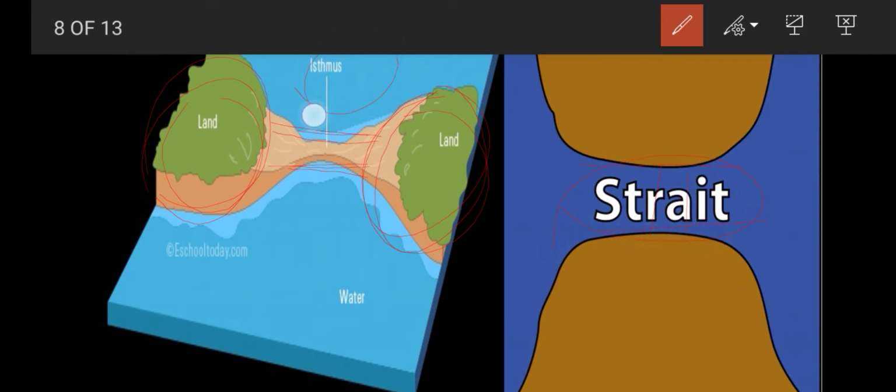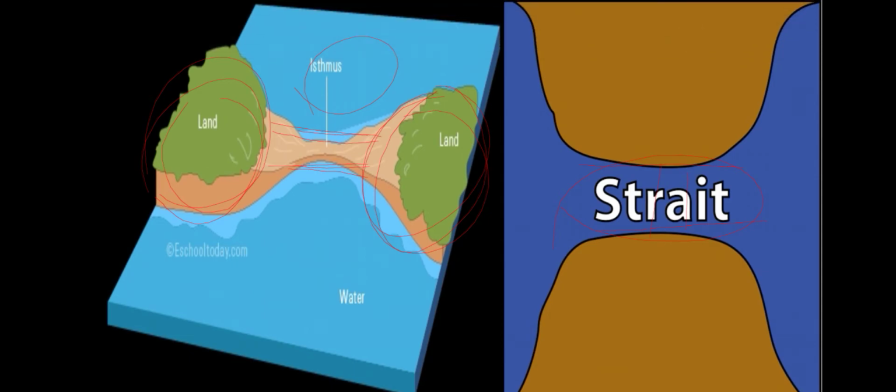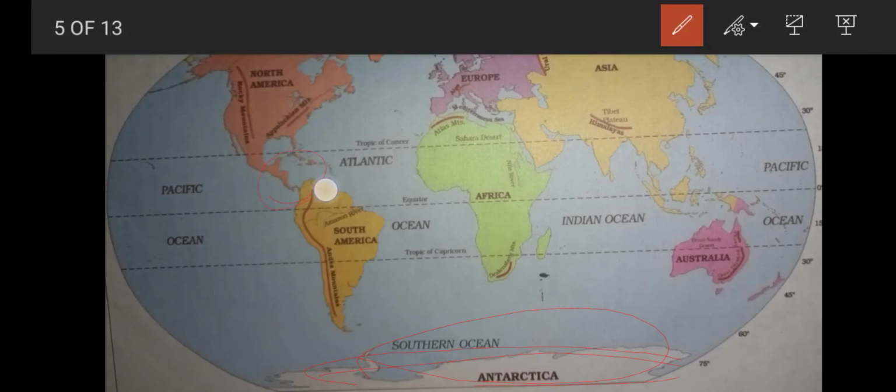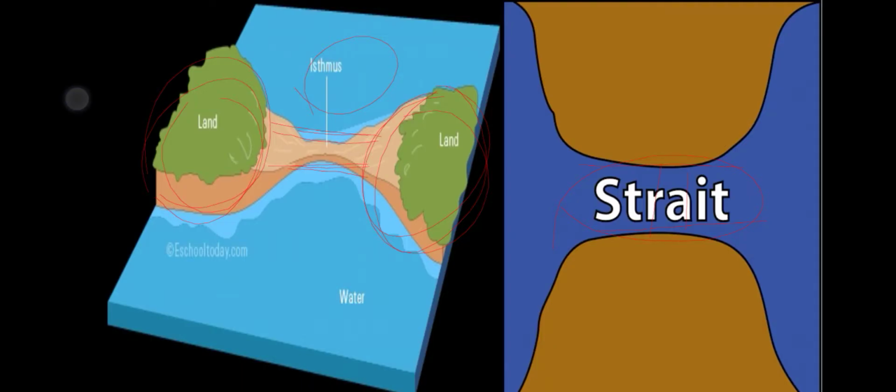For isthmus, you can give this example: North America and South America connected by an isthmus. I will show you that. See here, a narrow land connecting 2 large land masses is called an isthmus. Right. Then where can we see a strait? A simple example is between India and Sri Lanka. India and Sri Lanka are connected by a narrow water passage, that is called the Palk Strait.